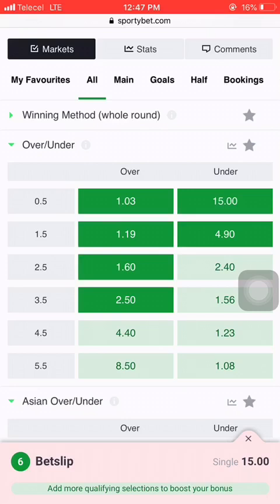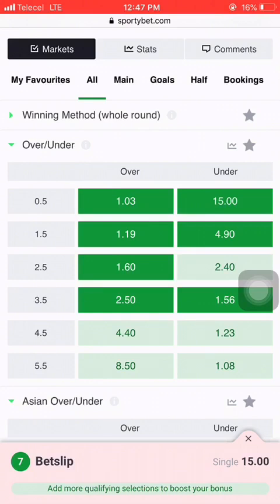Sorry for the background noise, but if you select over 3.5, it means that exactly four goals or more than four goals will be scored in that game. And when you select under 3.5, it means that exactly three goals will be scored in that game, or less than three goals will be scored in that game.